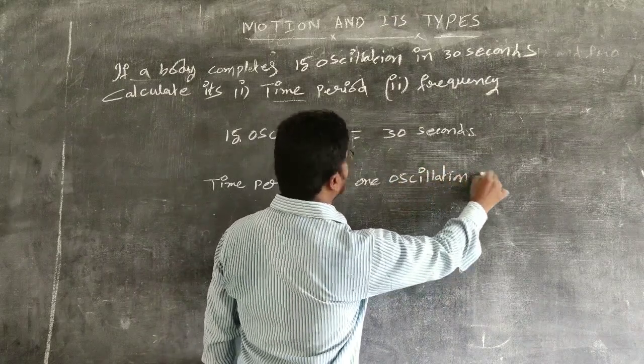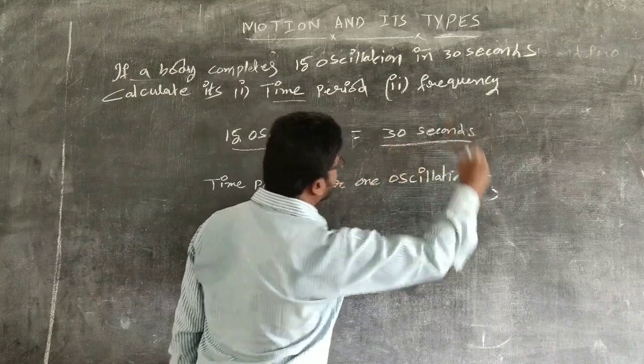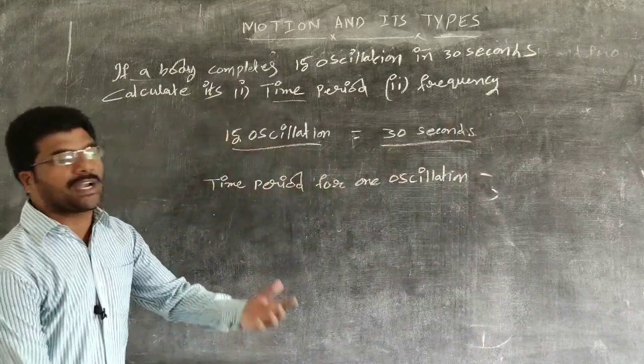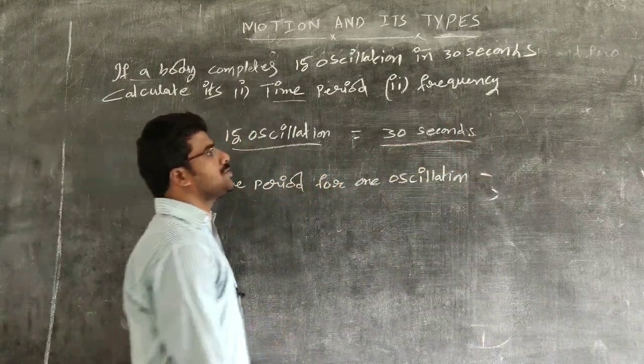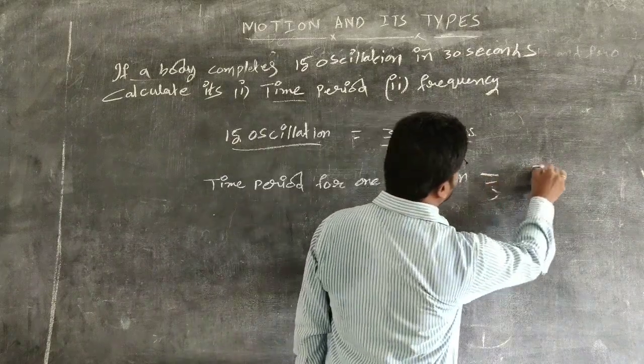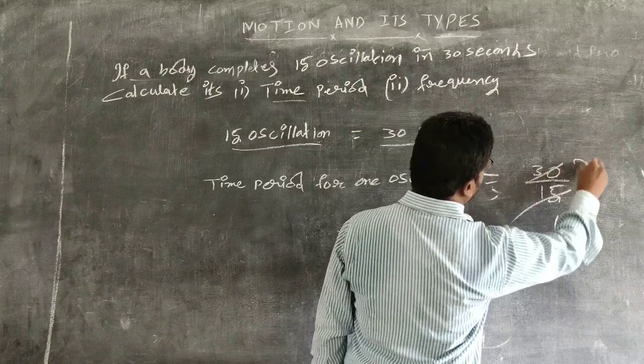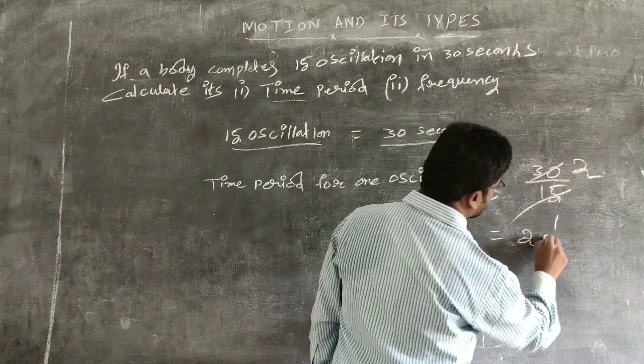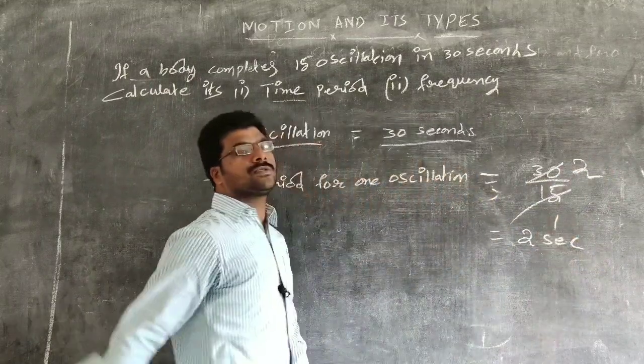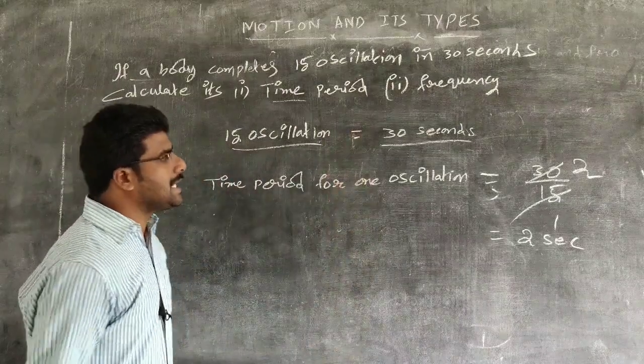So, how are we going to calculate? For 15 oscillations, it takes 30 seconds. So, for one oscillation, it takes 2 seconds. How? That is 30 by 15. 15 ones are 15, 15 twos are 30. So the time period is 2 seconds. Now, we want to calculate frequency.